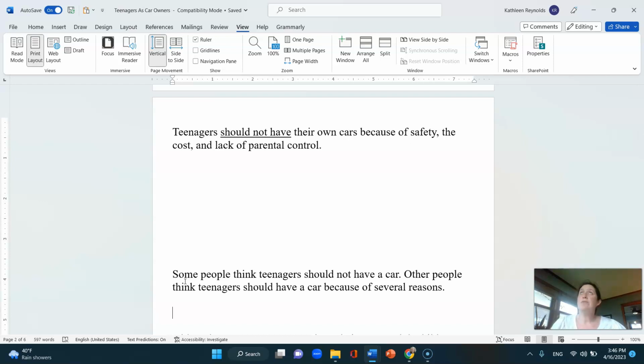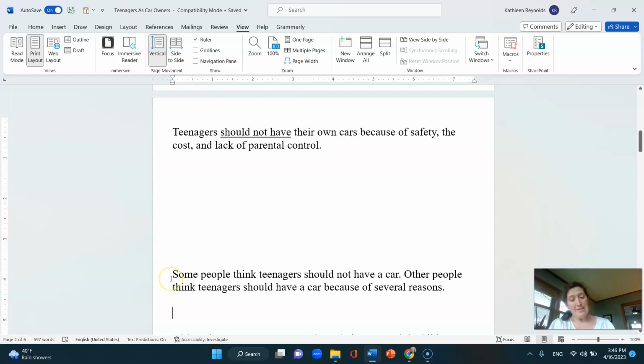So this student was trying to use a counter argument in their essay and kind of show both sides. But as a reminder, we do not want to show both sides in an argument essay. We only want to mention the other side quickly to describe why it isn't correct.